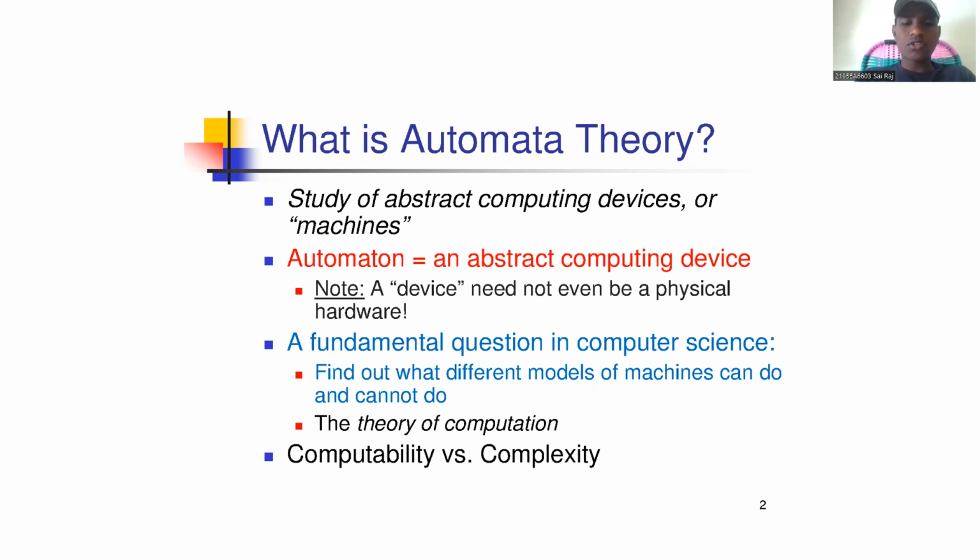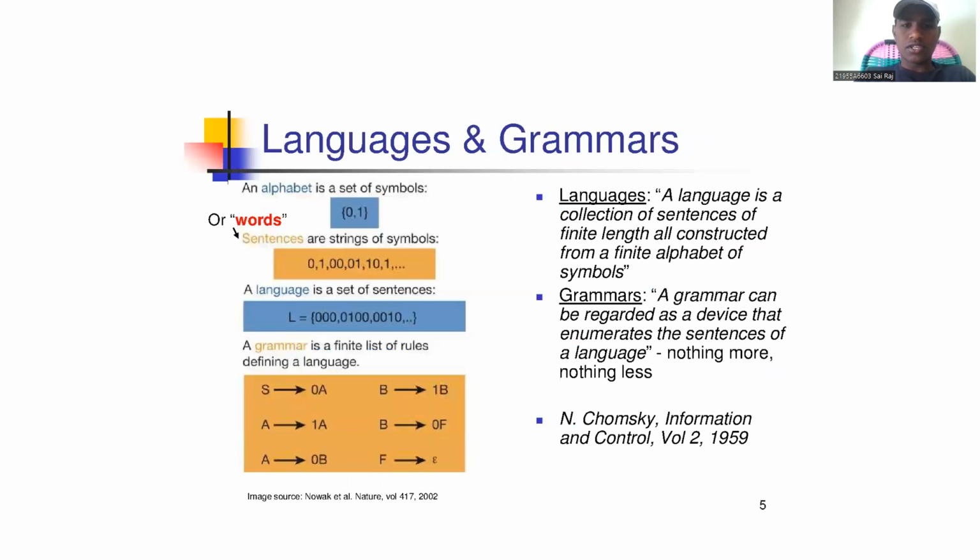The theory of computation, and there is a difference between computability and complexity. It will define the theory of computation. In automata theory, it comes to languages and grammars and strings, etc. We'll see in further. Now we'll discuss language and grammars.